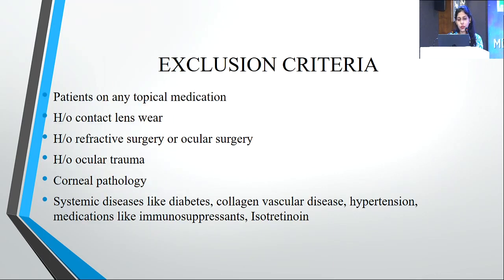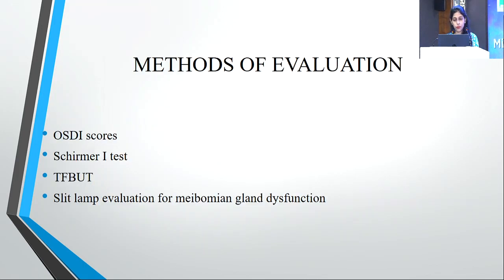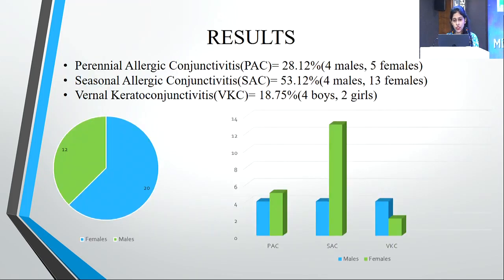Exclusion criteria were the patients on any topical medication, history of contact lens wear, history of refractive surgery or ocular surgery, history of ocular trauma, corneal pathology, systemic diseases like diabetes, collagen vascular disease, hypertension, and on medications like immunosuppressants and isotretinoin. My methods of evaluation consisted of OSDI score, Schirmer-1 test, TFBUT, and slit lamp evaluation for Meibomian gland dysfunction. The following were the results.